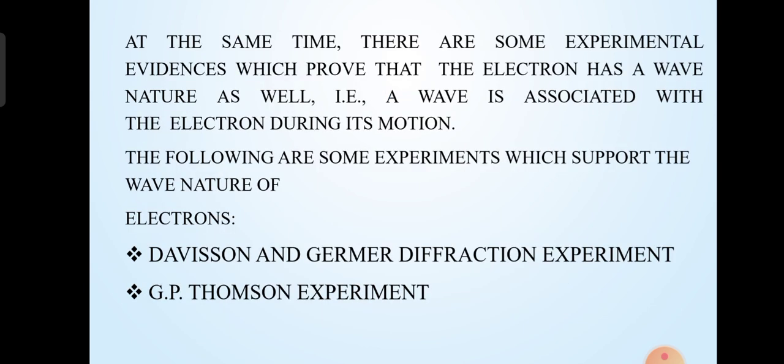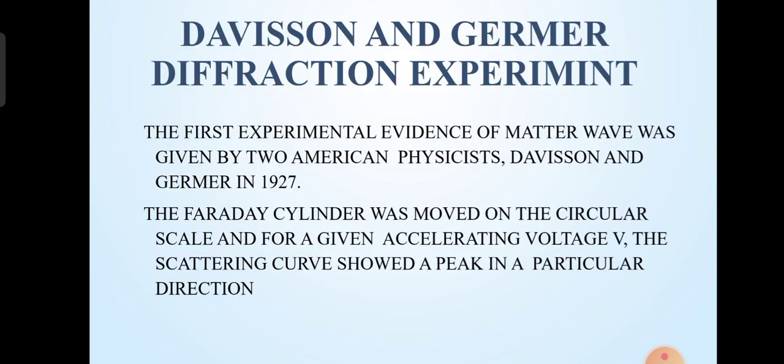At the same time, there are some experimental evidences which prove the electron has a wave nature as well. That is, a wave is associated with the electron during its motion. The following are some experiments which support the wave nature of electrons: Davisson and Germer diffraction experiment, G.P. Thomson experiment.